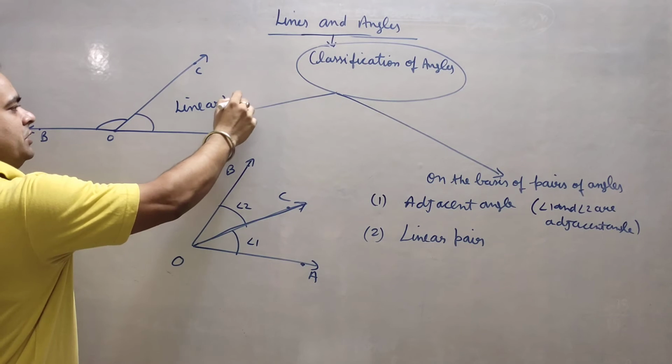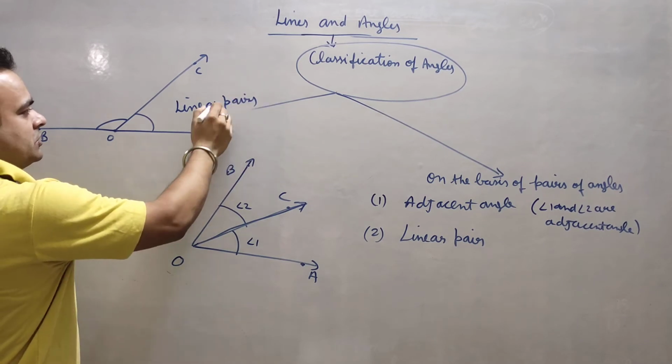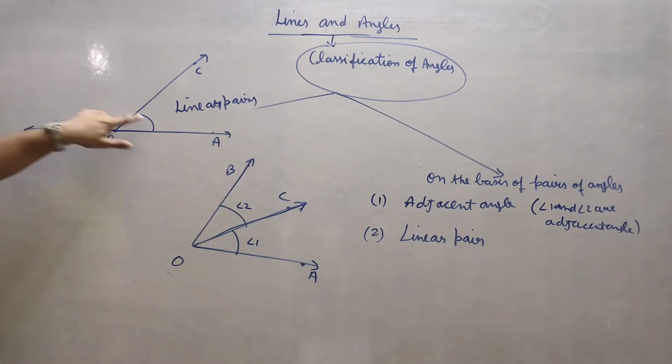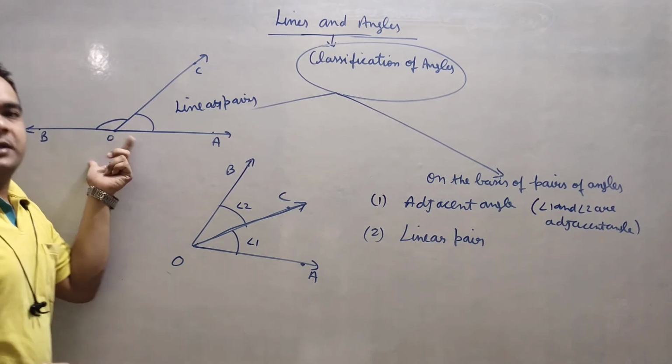This is the particular condition, because linear pairs always say that the sum of two angles is 180 degree and they are forming a straight line.